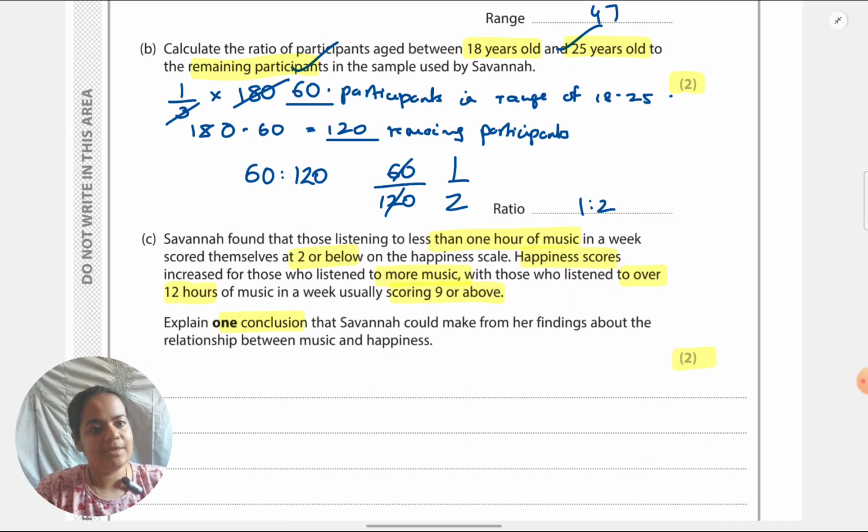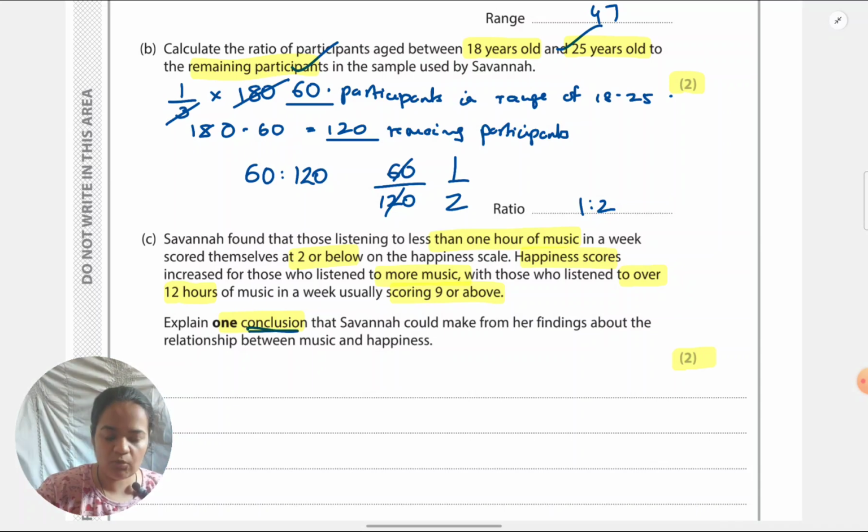So if I just repeat and say those who listen to less music get 2 or below, those who listen to more music get 9 or above, that's totally wrong. It won't be marked as a conclusion because I've just stated the result. Conclusion: firstly, I have to see it's 2 marks, it's explained, so 2 points I have to give.